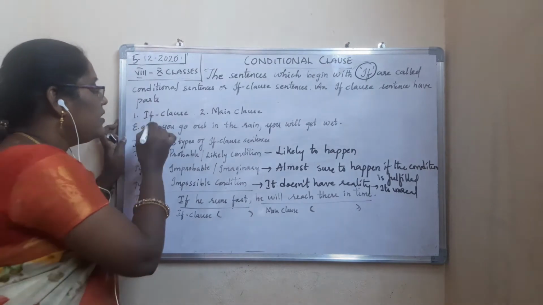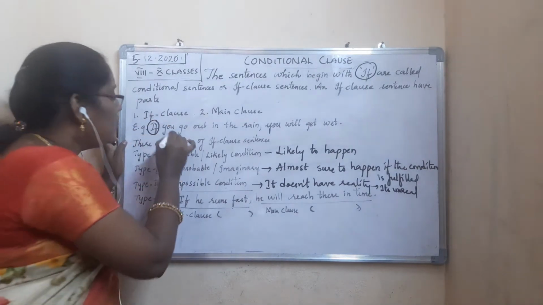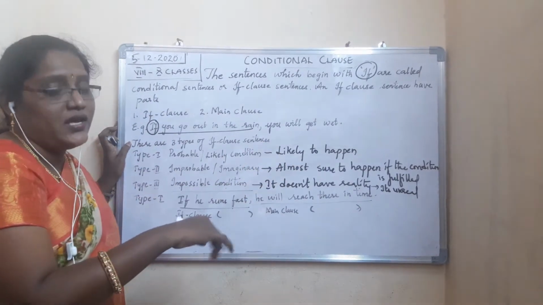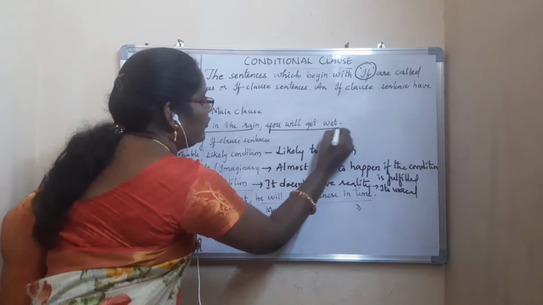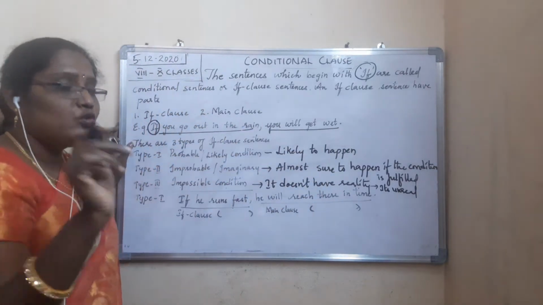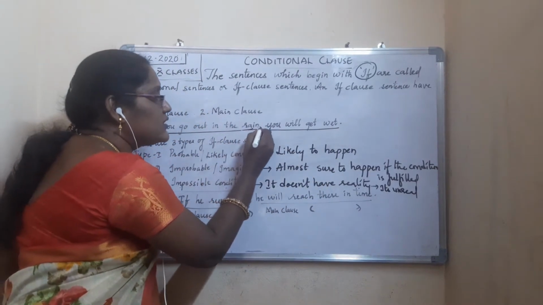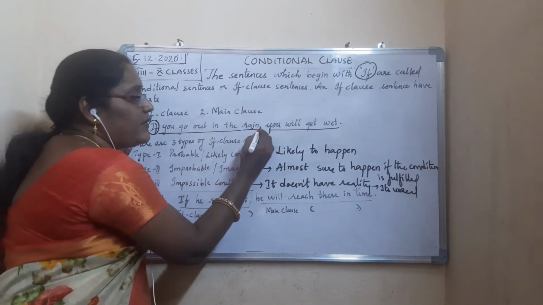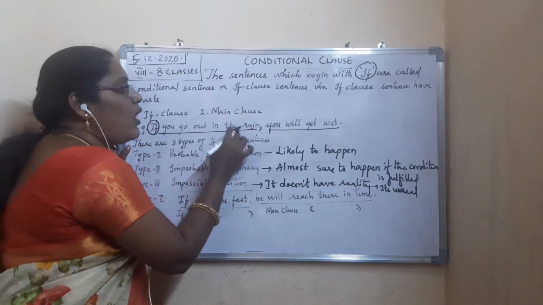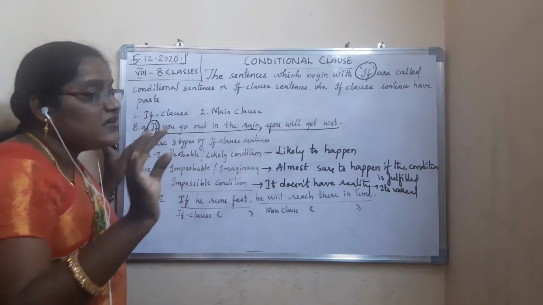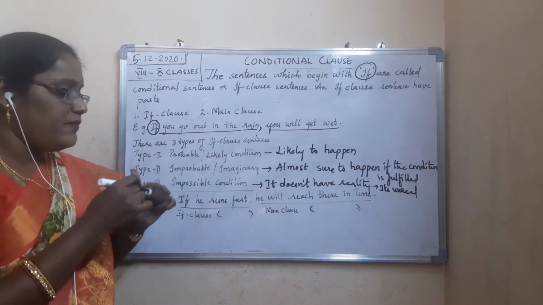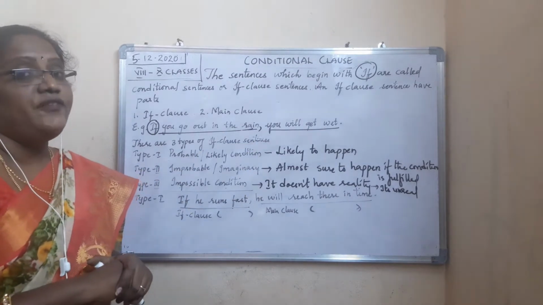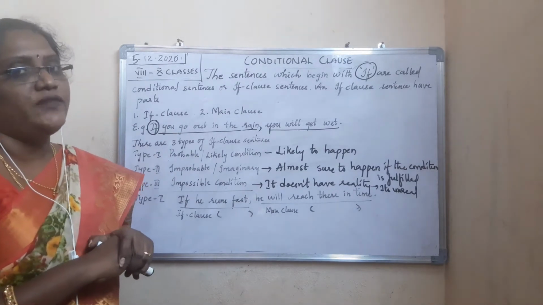Now see here, I express the condition with if here. If you go out in the rain, definitely you will get wet. How many sentences are here? Two parts, because I have used a comma here. I break the sentence into two. And you have to remember that when you are making if clause sentences, definitely you have to place the comma in the middle of the sentence.